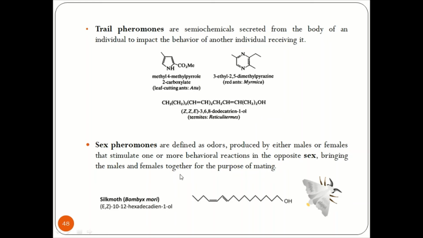Next category is called sex pheromones. These are defined as odors produced by either males or females that stimulate one or more behavioral reactions in the opposite sex, bringing the males and females together for the purpose of mating. That means for copulation, these sex pheromones are released. An example for the silk moth, Bombyx mori, is E,Z-10,12-hexadecadien-1-ol. This is the sex pheromone of the silk moth.